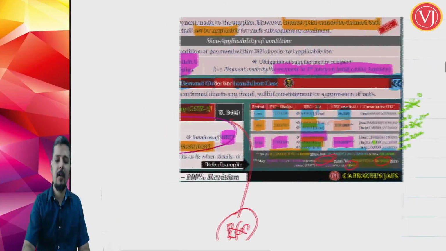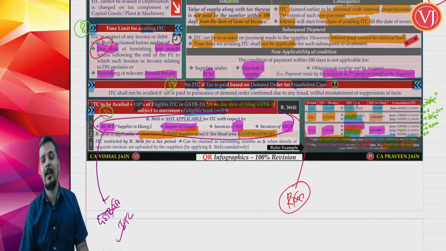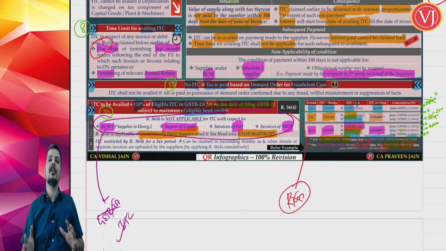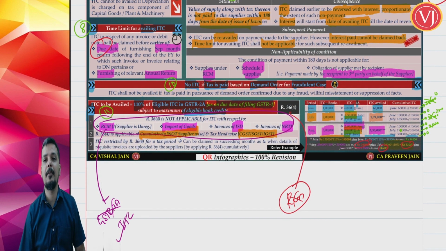Friends, that is all about your 36.4. So this entirely completes your conditions for taking your input tax credit. All these 11 conditions should be satisfied for you to take your input tax credit.